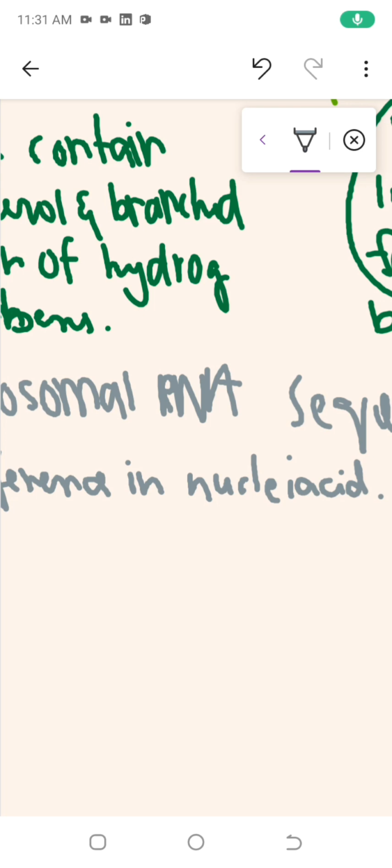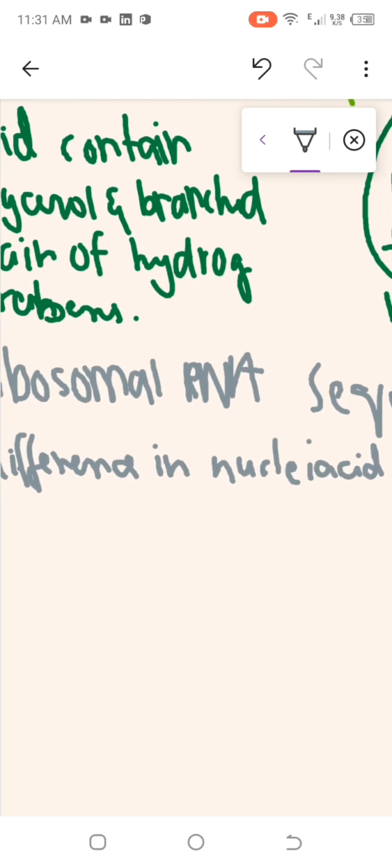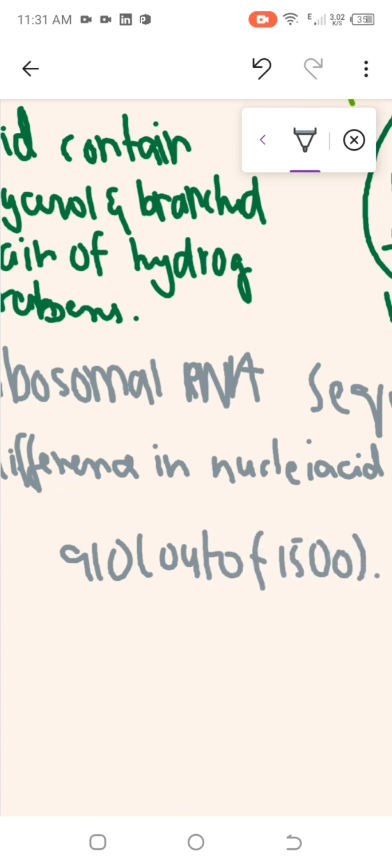Now how do they differ? Let us study, for example, their nucleotide number is 91 out of 1500, one type of RNA where differences are found. In this condition one difference can occur.